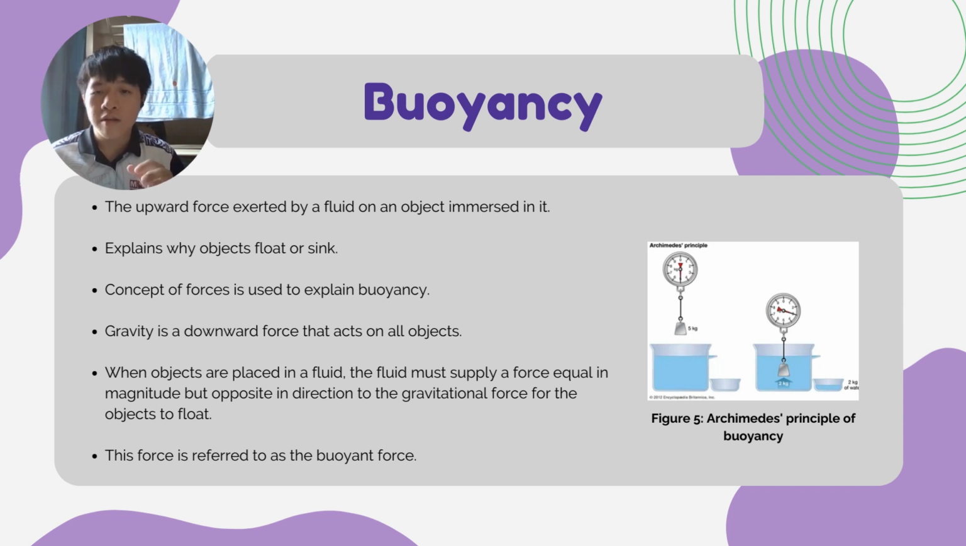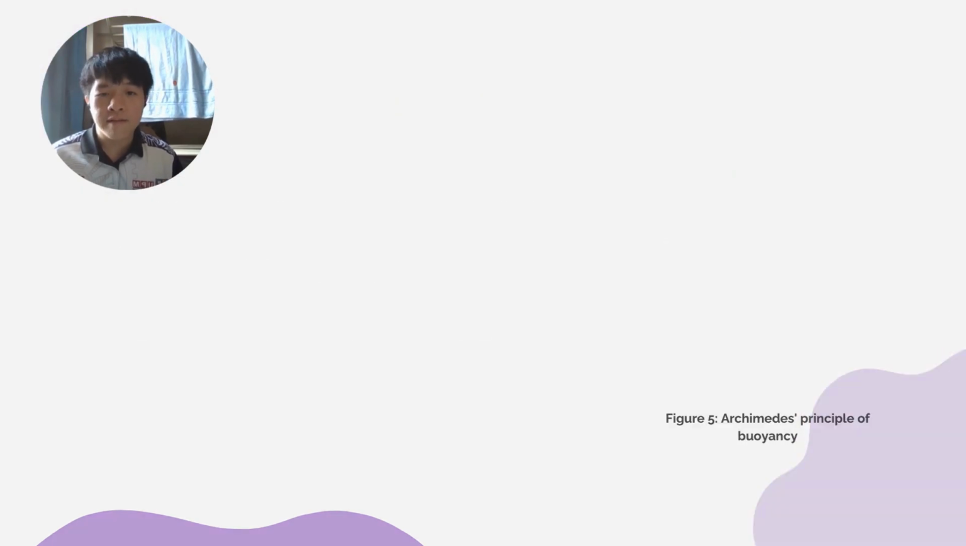Gravity. So just think about that: gravity is a downward force that acts on all objects. When objects are placed in the fluid, the fluid must supply a force equal in magnitude but opposite in direction to the gravitational force for the object to float. This force is referred to as the buoyant force.